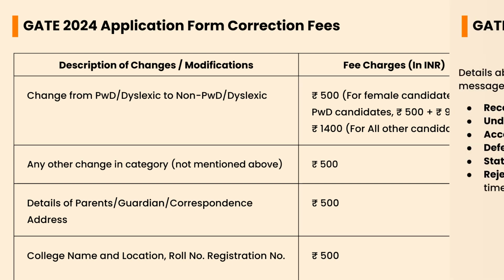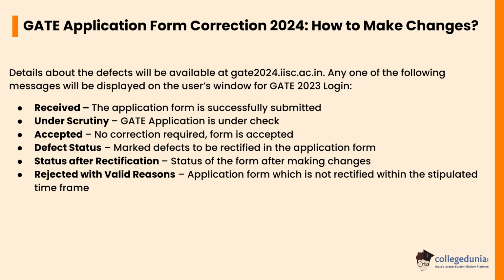Let's check how to make changes in the GATE application form correction 2024. Details about the defects will be available at gate2024.iitk.ac.in. Any one of the following messages will be displayed on the user's window for GATE 2024 login. Received: the application form is successfully submitted.